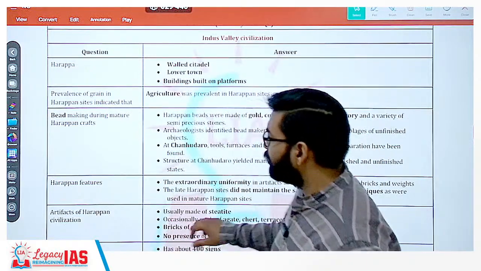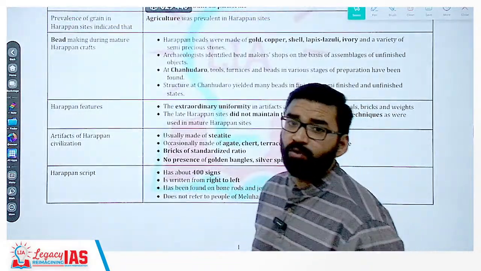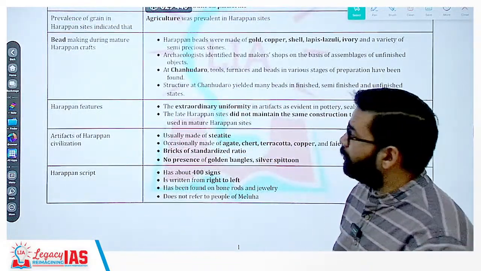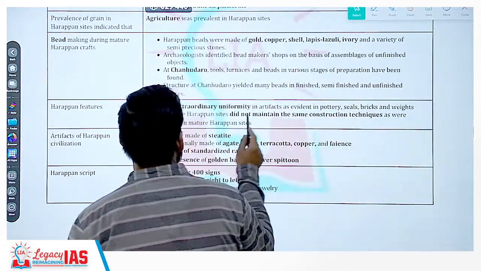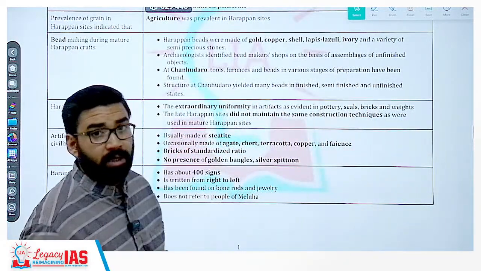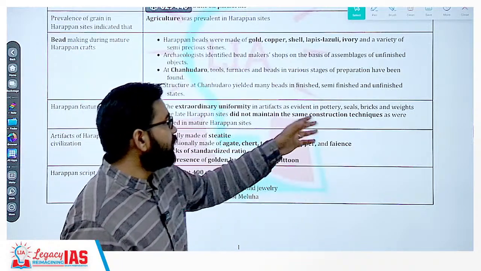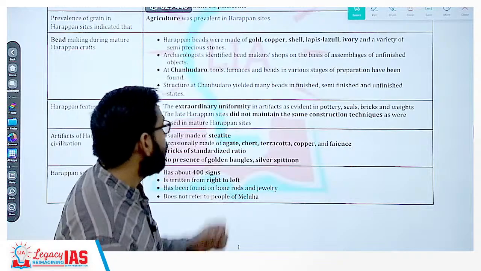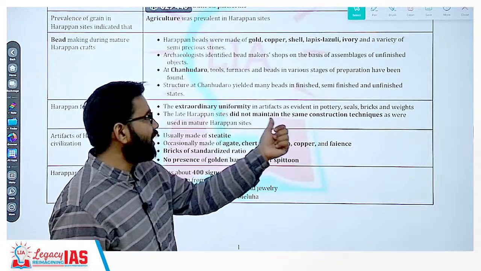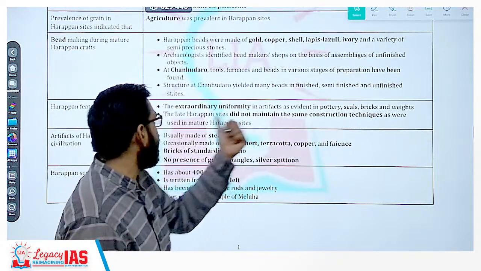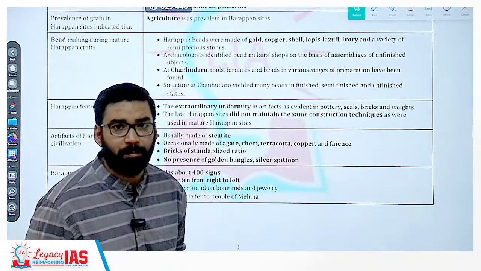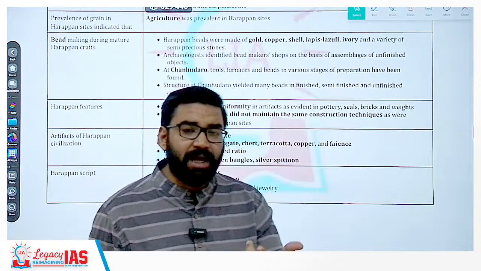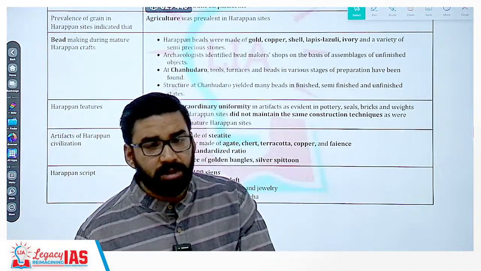Clear? Now another question which was related to Harappan features. The most important feature is extraordinary uniformity in artifacts, in terms of pottery, seals, bricks, weights and measures, all these things. Now late Harappan sites did not maintain the same construction technique as was used in mature Harappan sites. Now you will ask, sir, what do late Harappan sites and mature Harappan sites mean?